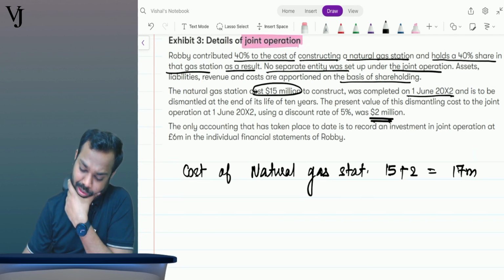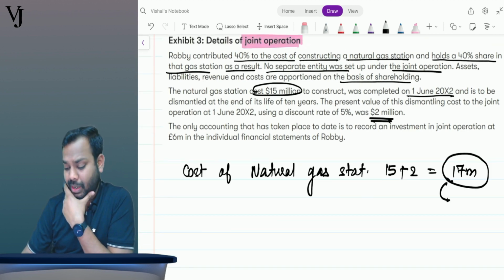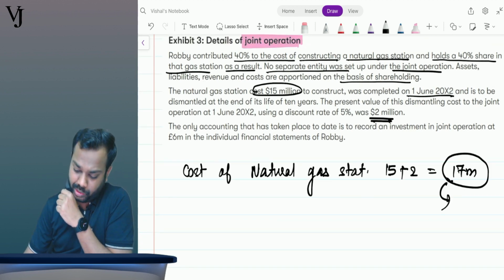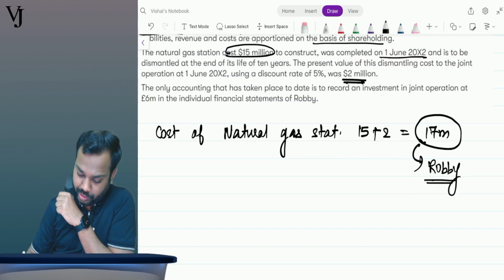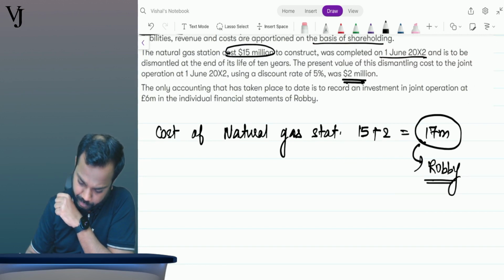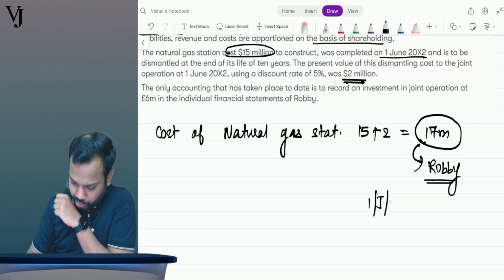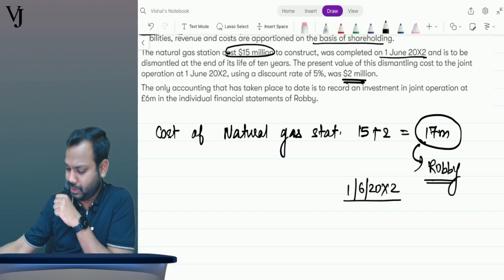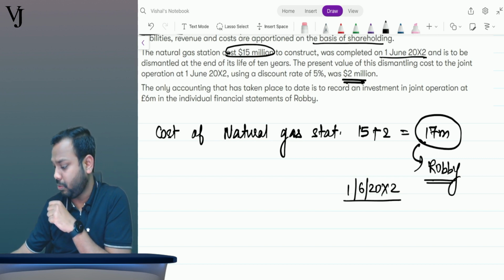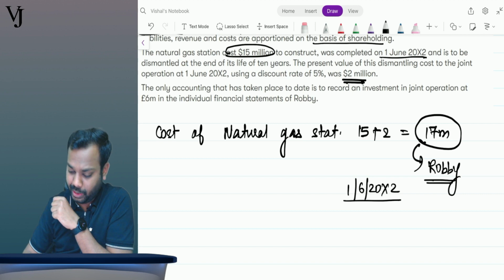Out of which, how much does Robbie own? Robbie owns 40%. So on 1st June 20x2, Robbie owns 40% of it. 17 into 0.4 is 6.8.